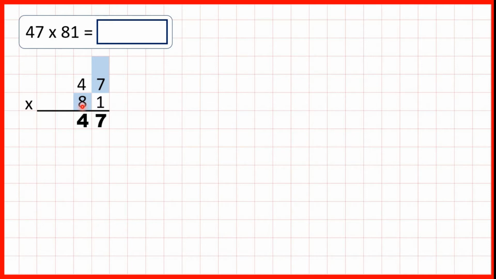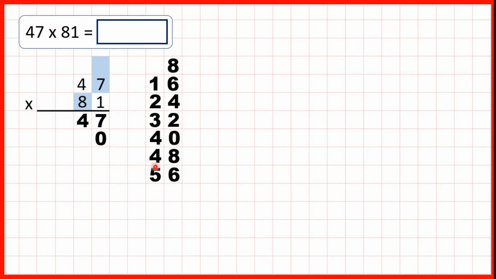But because the 8 is in our tens, we need a 0 in the ones of our second answer line. So we have 7 times 8. If you're not sure, count in 8s 7 times, and 7 times 8 is 56.